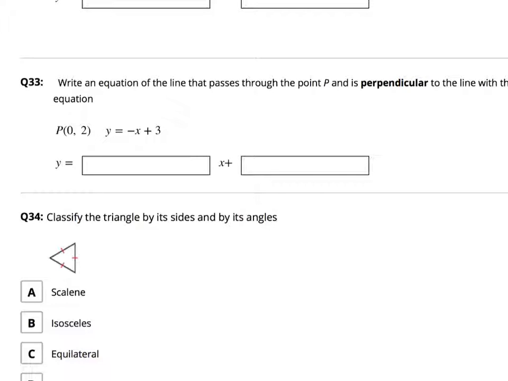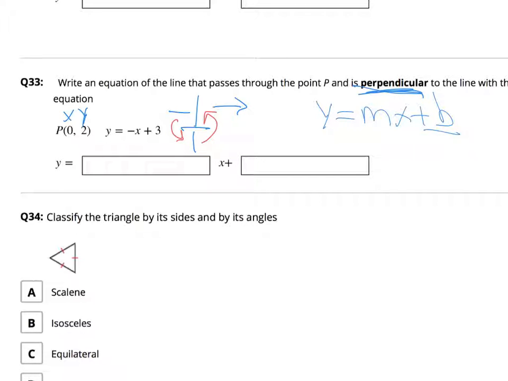Okay, question number 33. Same thing, only it's going to be perpendicular. Right there, big difference. We still got x, we still got our y. The slope on this guy is a -1. Now remember, if they're perpendicular lines, make that -1/1. We have to change that slope. We have to flip the fraction and change the sign. So your new slope is going to go here, and then plug the new slope and your x and y into y equals mx plus b. Solve for b. That'll go in down here.